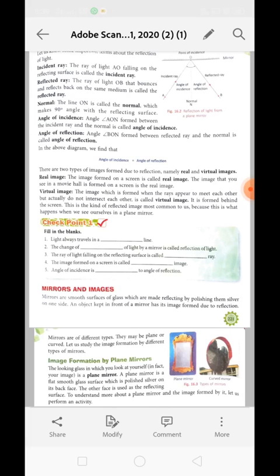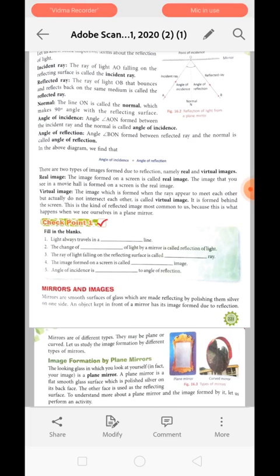Why do we call it a real image? Because over there real rays of light are involved in the formation of the image. You can see in your 3D lab, the 3D lab is also having a real image. Understood? Now next is the virtual image. The image which is formed when the rays of light appear to meet each other but actually do not intersect each other. This type of image is called a virtual image.